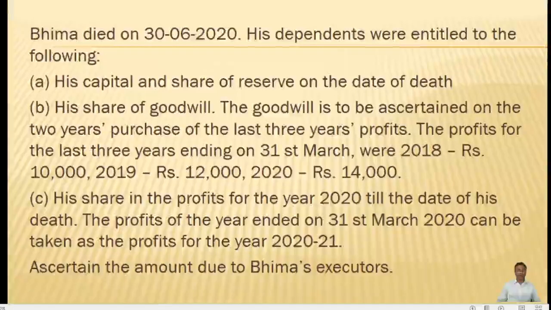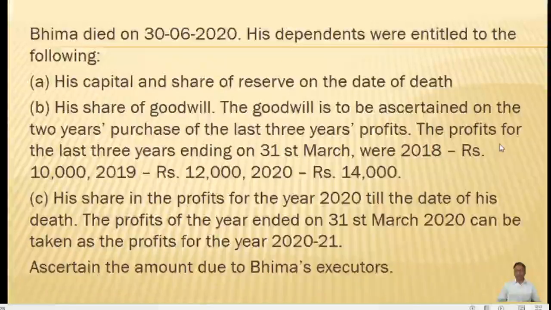C. His share in the profits for the year 2020 till the date of his death. The profit of the year ended 31st March 2020 can be taken as the profits for the year 2020-21. Ascertain the amount due to Bhima's executor. So this is the problem which we are required to solve,